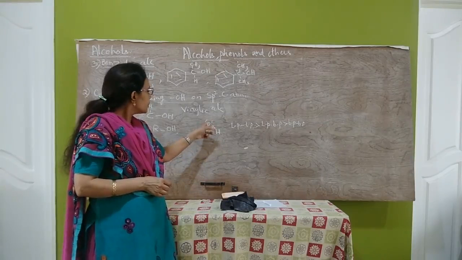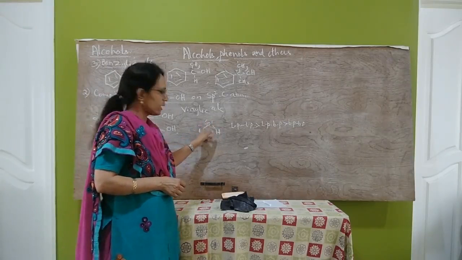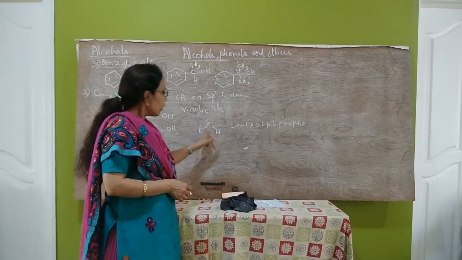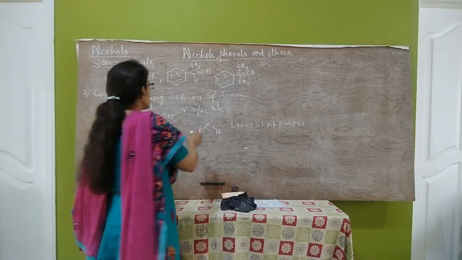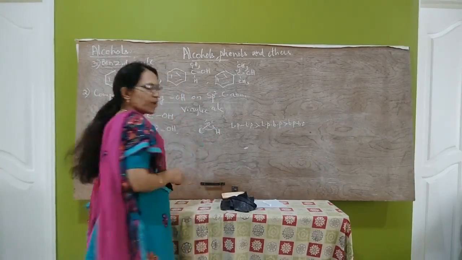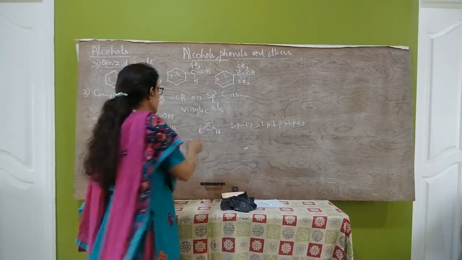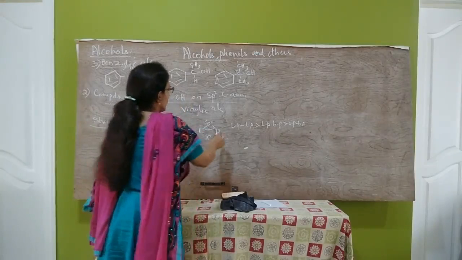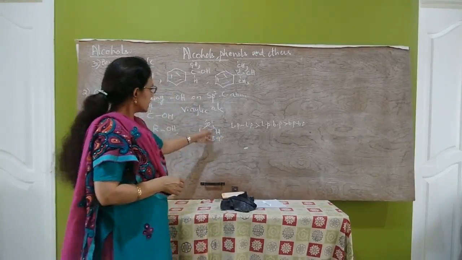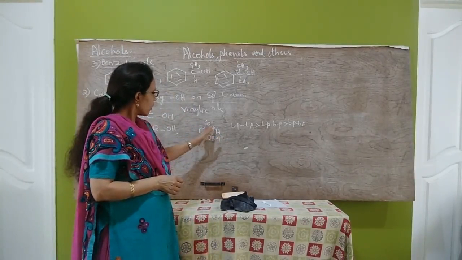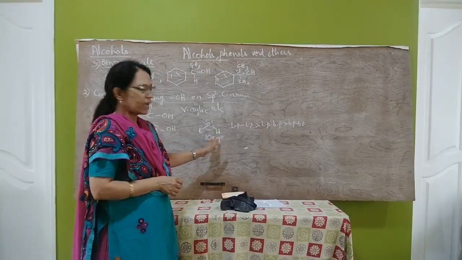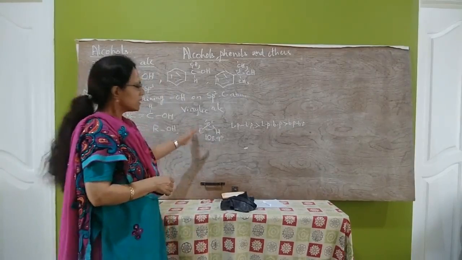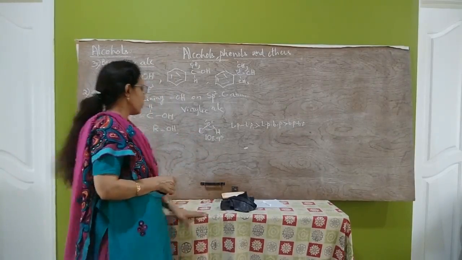But here, due to greater lone pair-lone pair repulsion, the bond pairs come closer. Hence the bond angle decreases from 109 degrees 28 minutes to 108.9 degrees. So in methanol, the C-O-H bond angle is 108.9 degrees. This is the structure of the functional group.